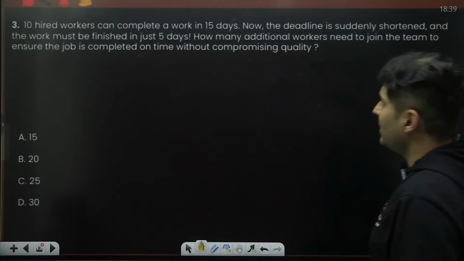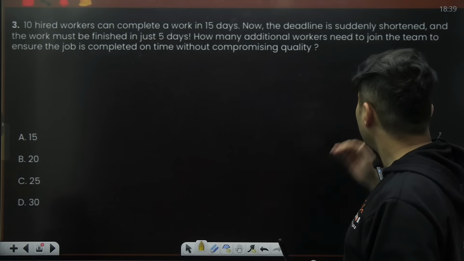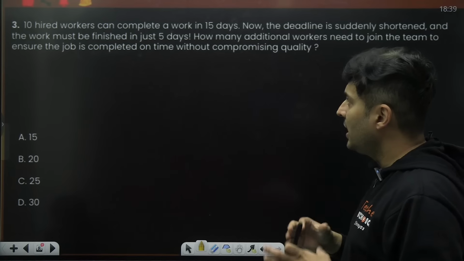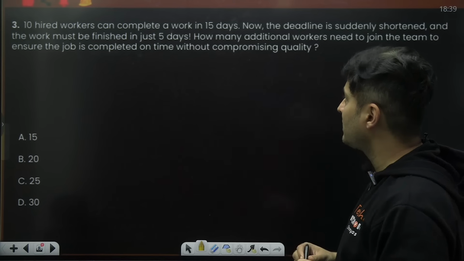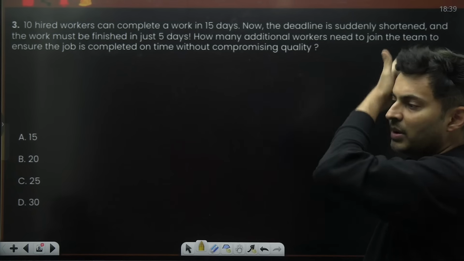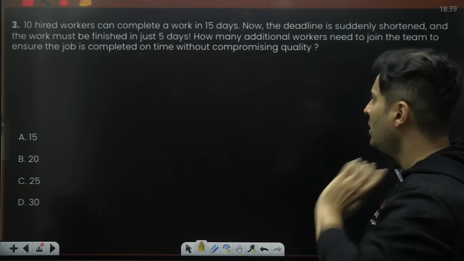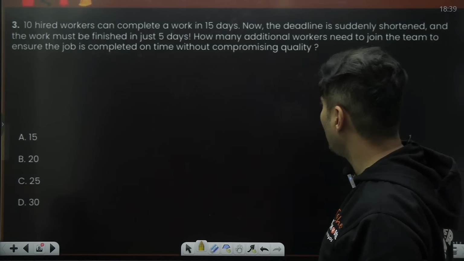10 hired workers can complete a work in 15 days. Now, the deadline is suddenly shortened and the work must be finished in just 5 days. So, work and people related questions, guys. How many additional workers need to join the team so that the job is completed on time without compromising the